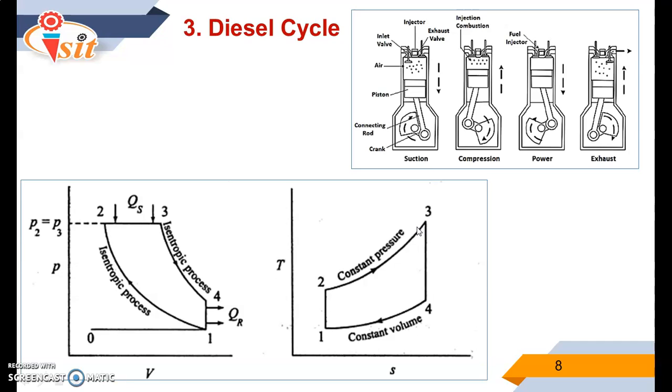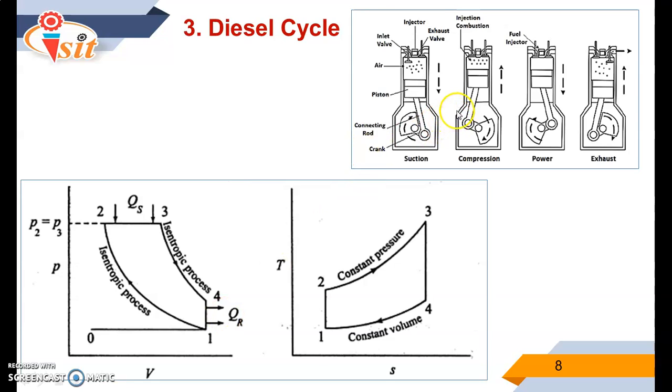As far as the working of the 4-stroke diesel cycle is concerned, when the piston moves from TDC to BDC position, at that time air comes inside and is located on the top side of the piston. When the piston reaches the BDC position, the suction stroke is complete. So 0 to 1 indicates the suction stroke.